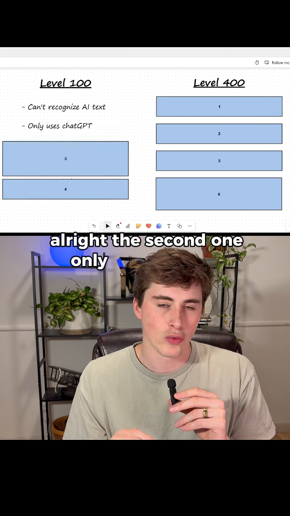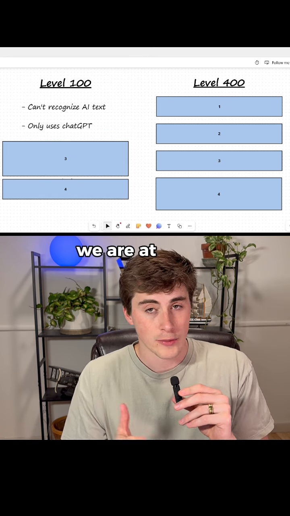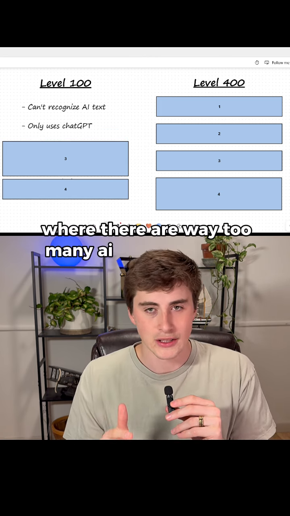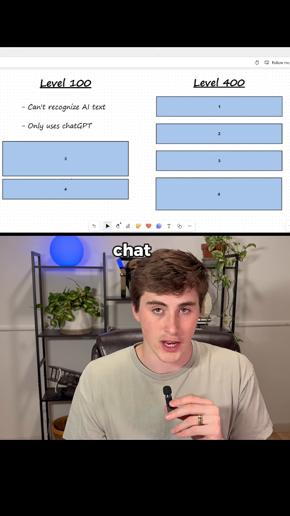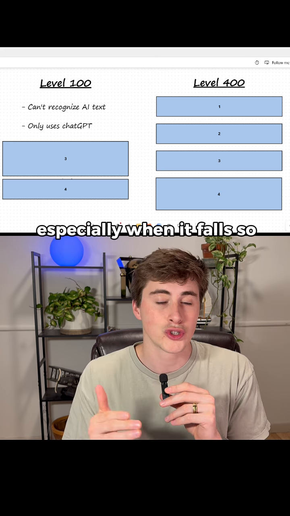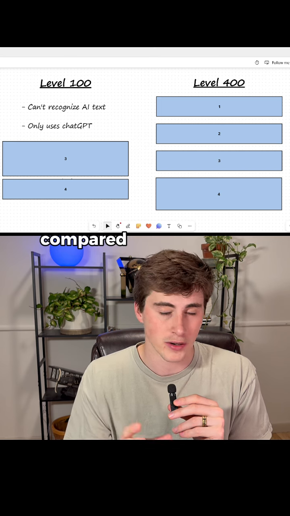All right, the second one: only uses ChatGPT. We're at a point where there are way too many AI tools for you to just be using ChatGPT, especially when it falls so short in so many different categories compared to these other tools.